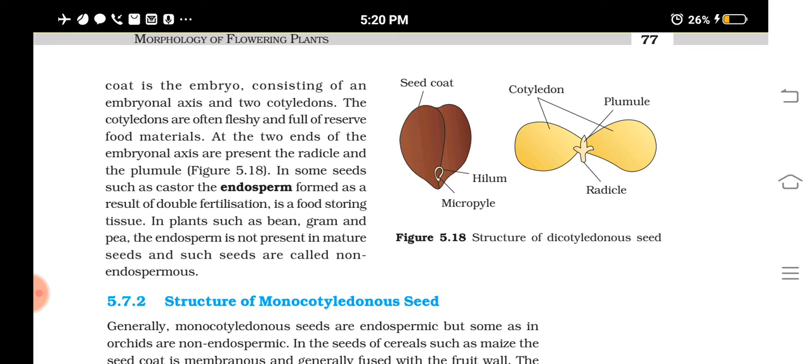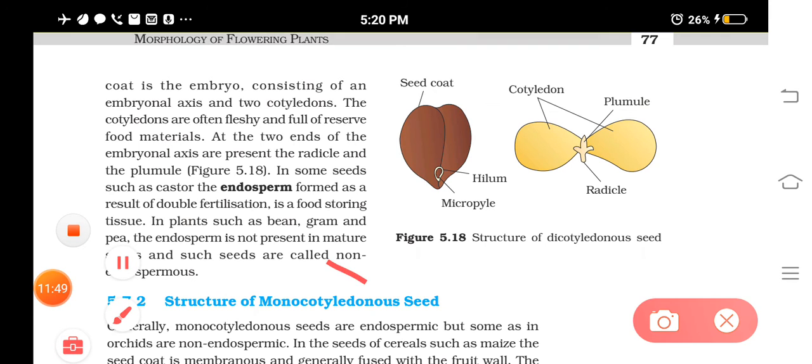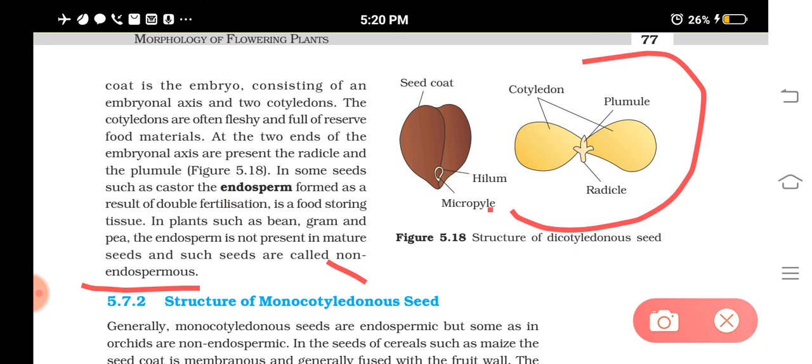But in some plants like castor, or in many monocots, they retain the endosperm. In plants such as beans, gram, and pea, the endosperm is not present in mature seeds, and such seeds are called non-endospermous seeds. Non-endospermous seeds mean they do not have any leftover endosperm. The endosperm is already utilized for the development of the embryo.